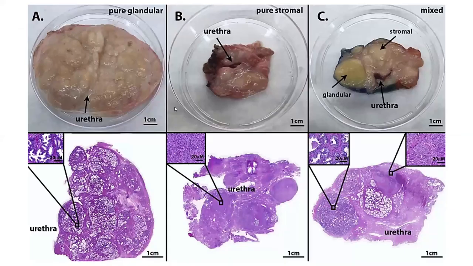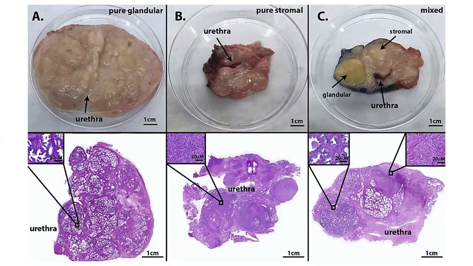Now, depending upon the type of representation of the element which is present within the hyperplastic nodule, the gross appearance of the prostate might vary. So if you have an epithelial, that is, glandular element predominant histology, the nodules that will be seen on gross examination will not be that well developed. However, if you have a predominance of the stroma, you will get much more well developed nodules, as you see in the second picture.